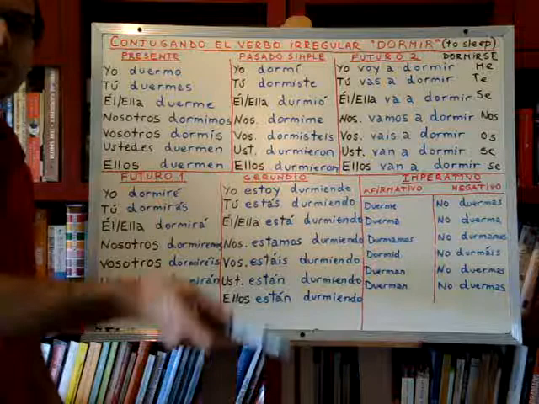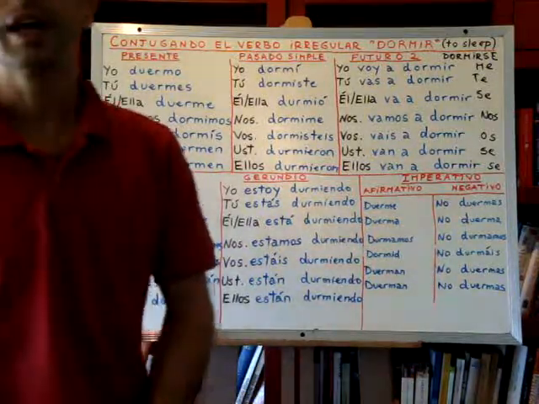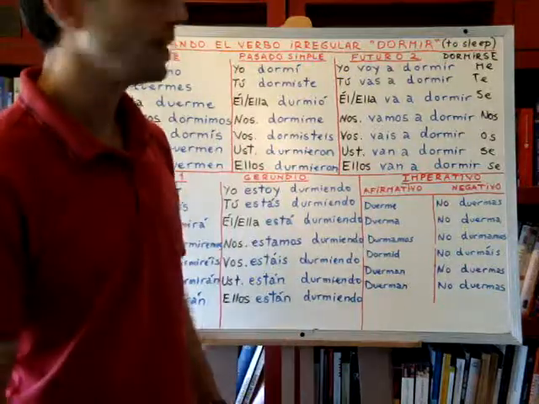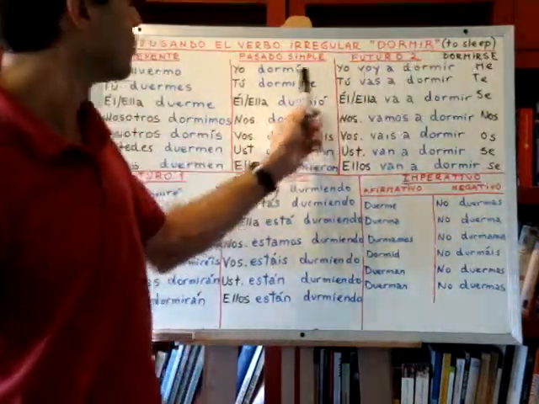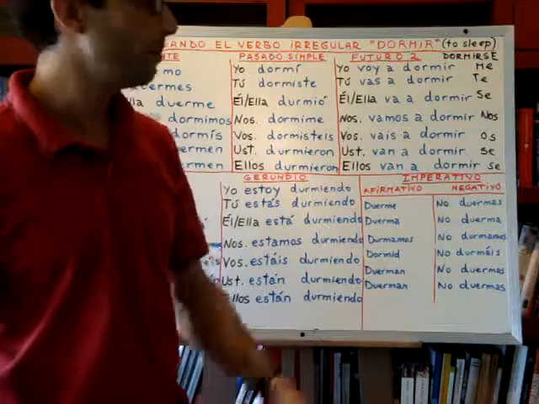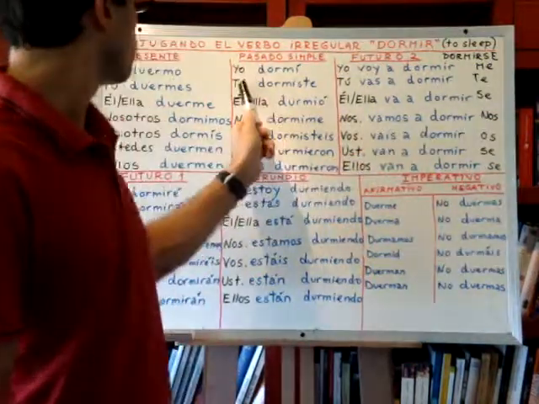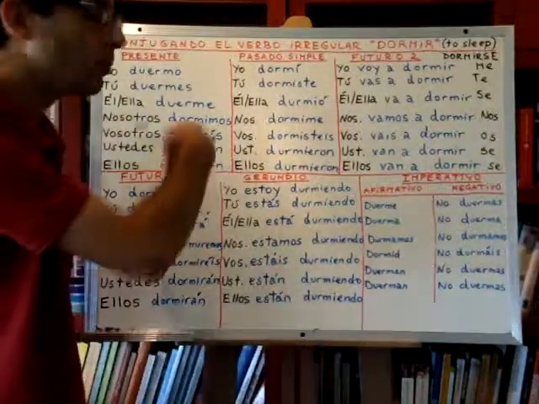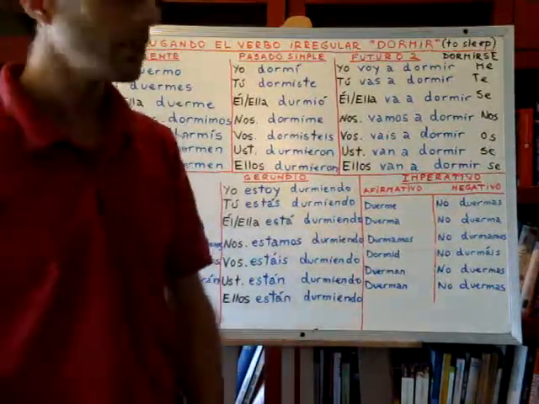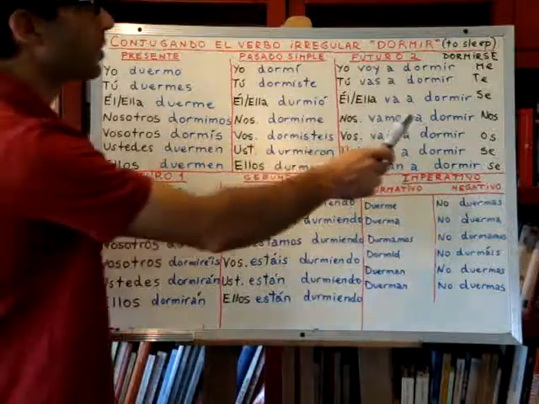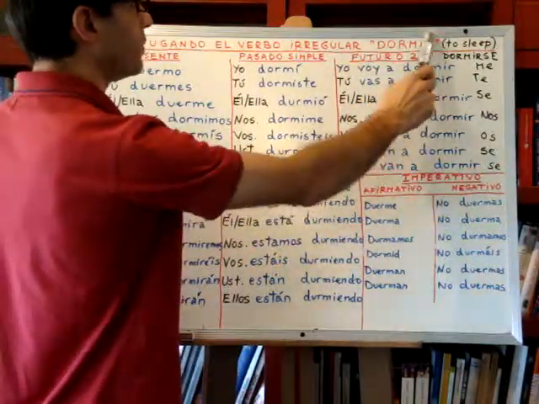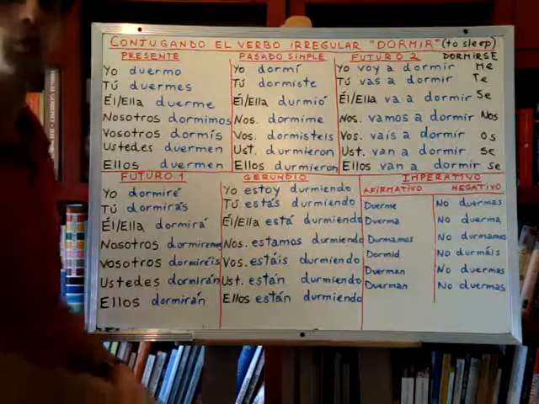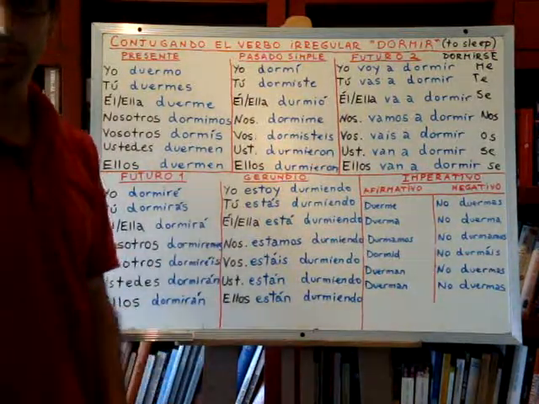Same thing for the past, the future. For example, if I want to say, I fell asleep, I will say, yo me dormí. You fell asleep, tú te dormiste, okay? And then with the other tenses is the same. Now let's work with the basic form, just the verb dormir, that is to sleep, right? Not to fall asleep, just to sleep.